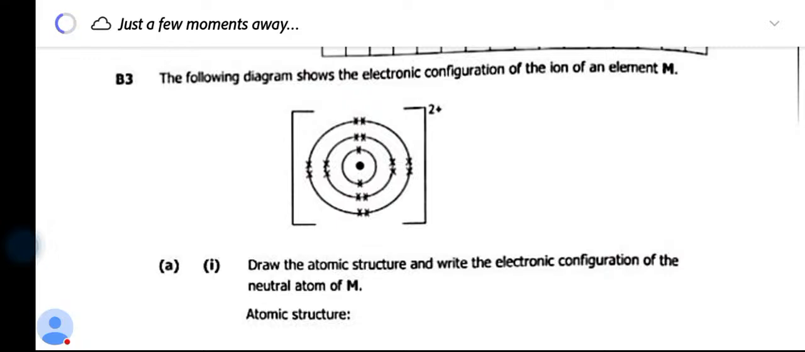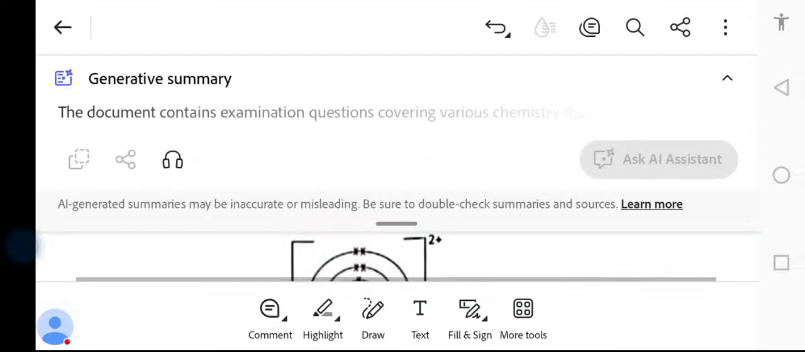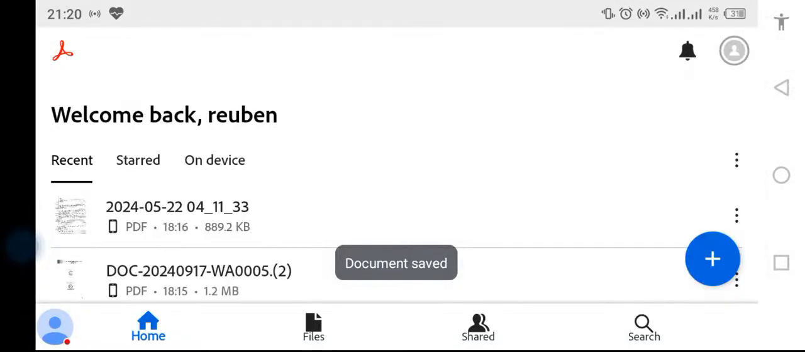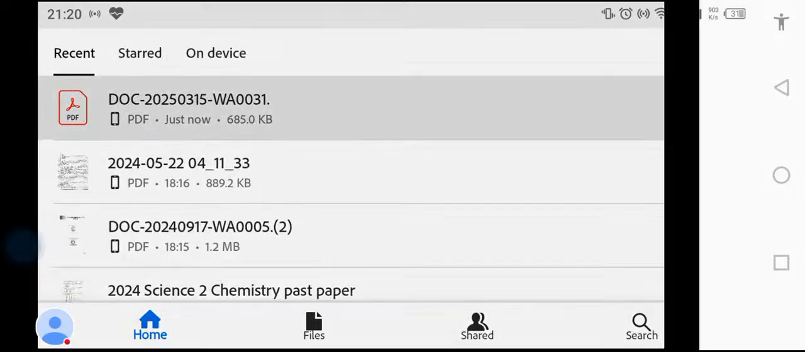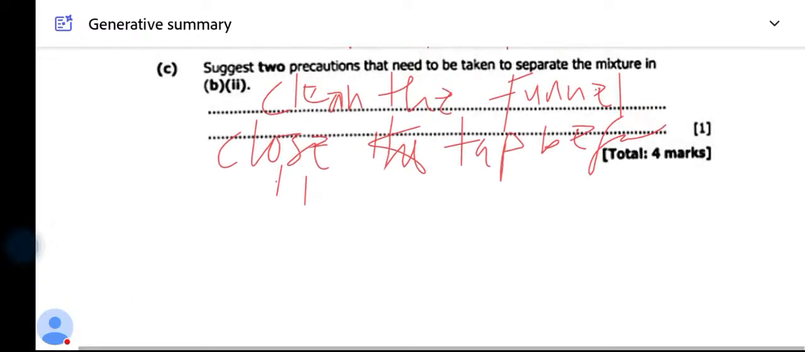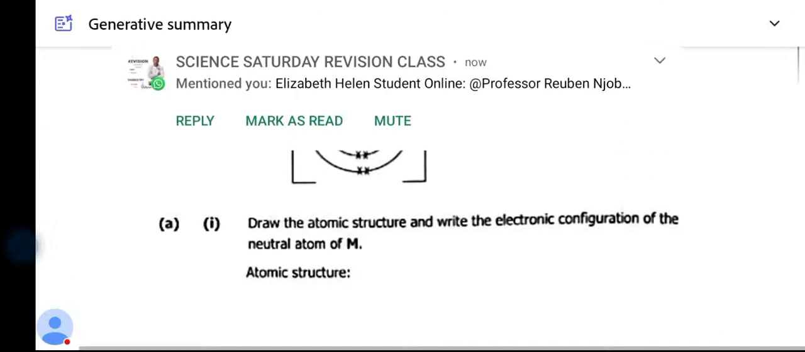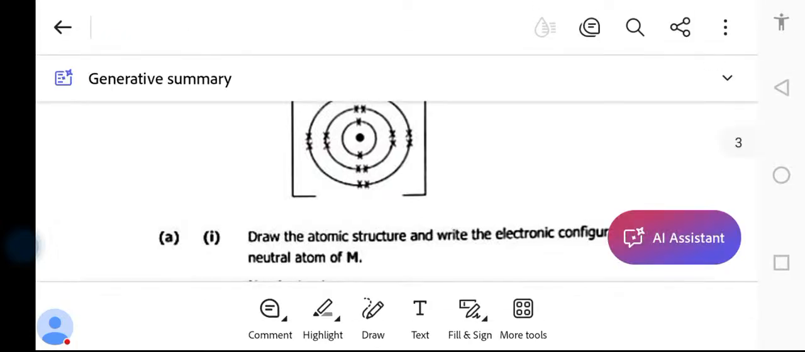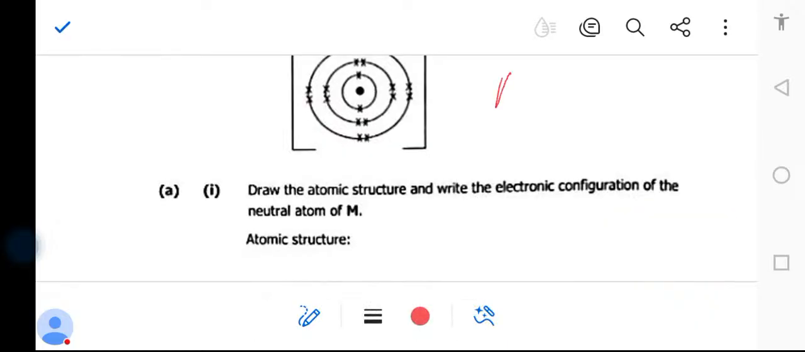What's the difference between an atom and an ion? An ion is a charged particle, while an atom is a neutral particle. So now what you do is this. Number one, let's identify the difference between atom and ion. An atom is when it has not lost or has not gained. It is called an atom.